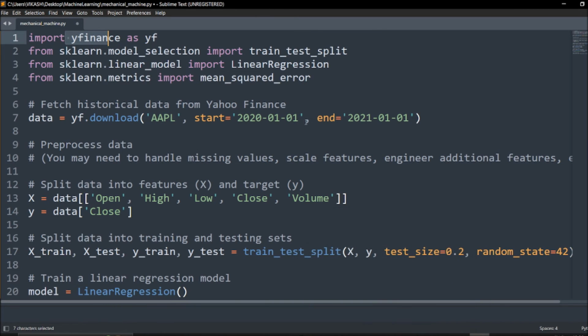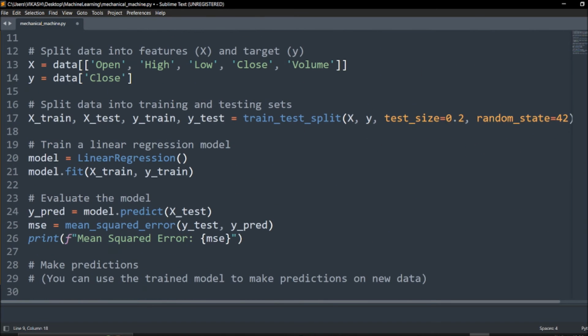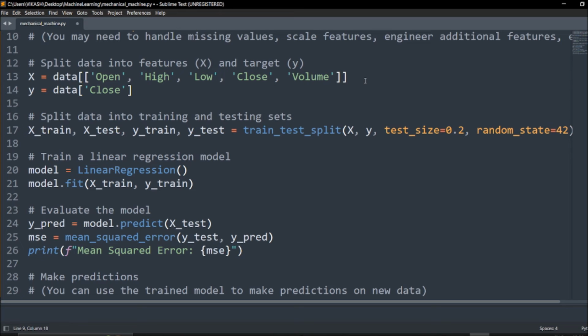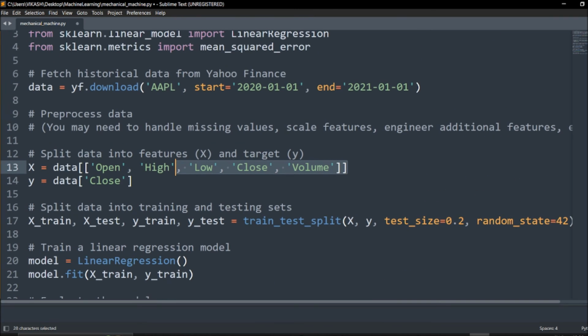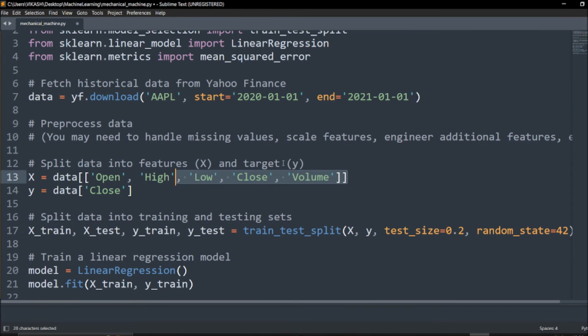We are extracting the data from 2020 to 2021, so one year of data we are utilizing, and we are using Apple data. So it is our Apple stocks which we are using. We are getting OHLCV data, and based on that we are training, in which you can include feature engineering.